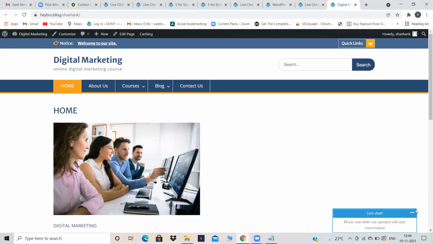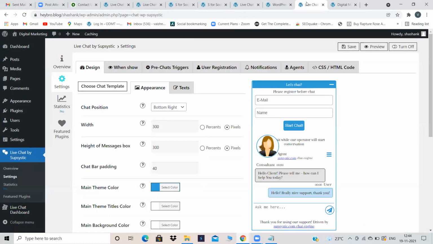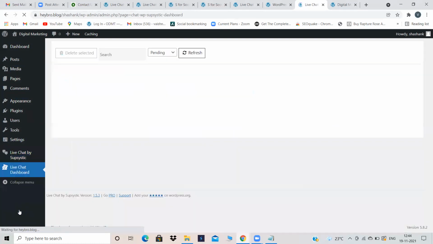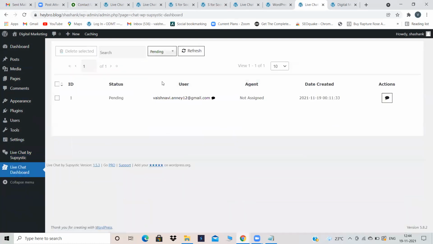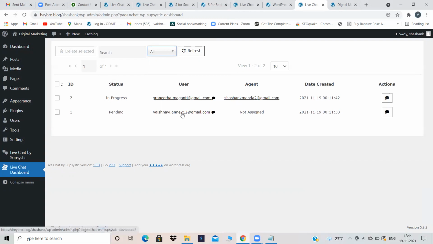And to every user also your plugin appears, and they have to give their name and email address. Their name and email address will reflect over here in the live chat dashboard. Just go into the live chat dashboard, and here their name and email address will reflect. Now see, in progress with Pranita. What is the status for Pranita? In progress.